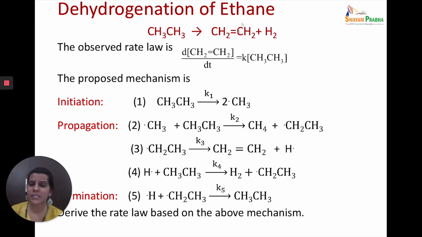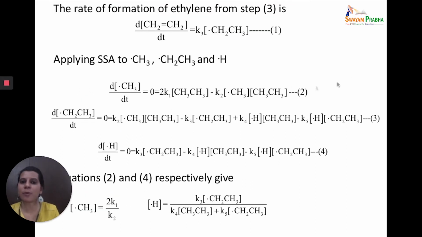So ethane can be dehydrogenated to give you ethene plus hydrogen. The observed rate law here is d[ethene]/dt equal to K into [ethane], where ethane is the reactant. Now a mechanism has been proposed for it, and from this mechanism we again want to derive the rate law. Very simple. First we write down the rate of formation of ethylene, which is the product. So d[ethylene]/dt is equal to K into [CH2CH3 radical].